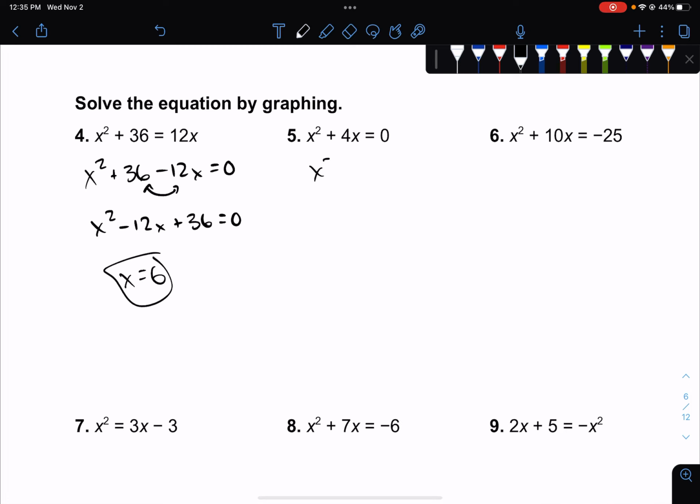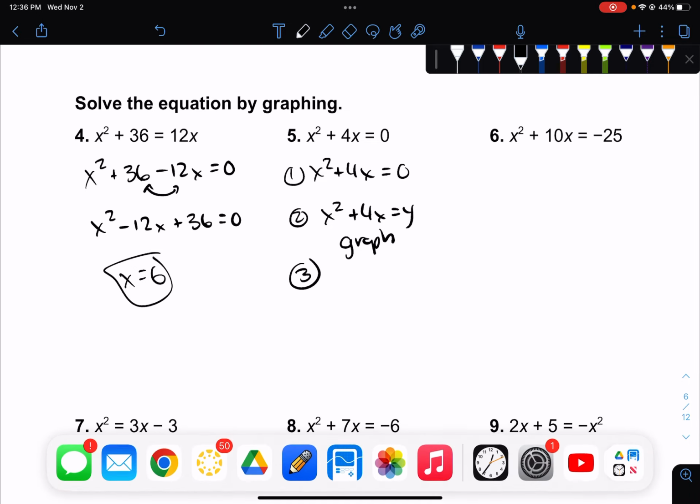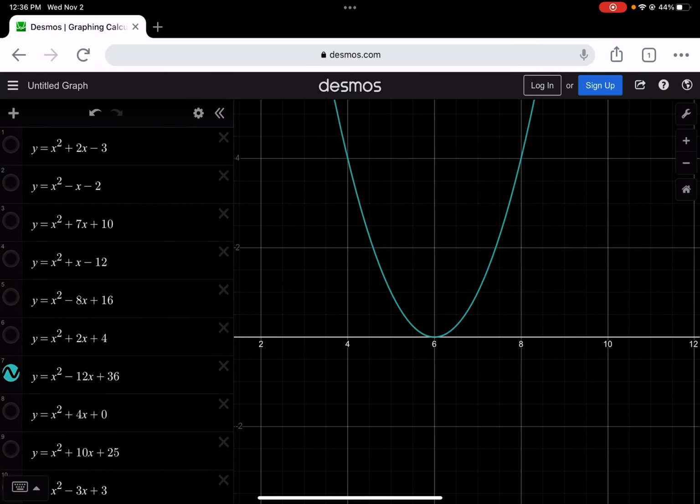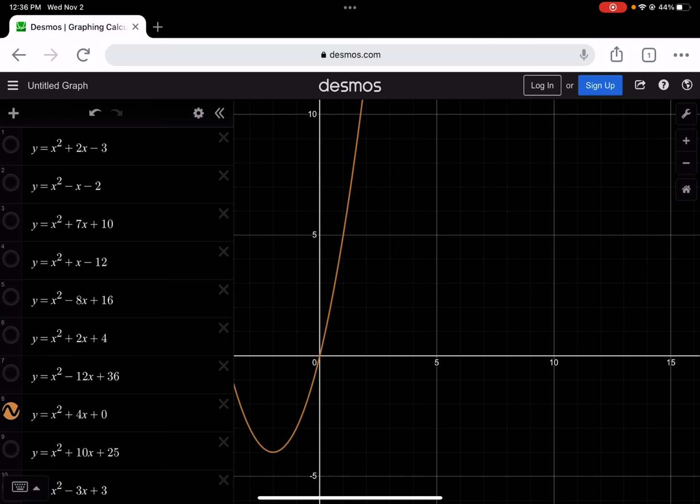Number 5, x squared plus 4x is already equal to 0. There's nothing to move over. So step 2 is just x squared plus 4x equals y. And I graph that. So when I go to my graph, this is kind of a cool one. X squared plus 4x, kind of plus 0, right?